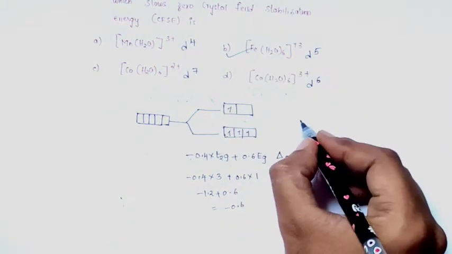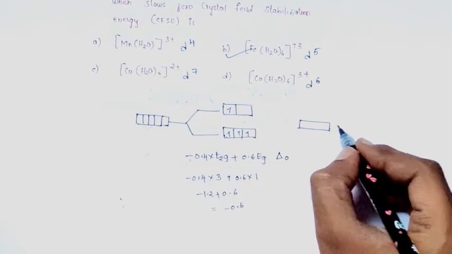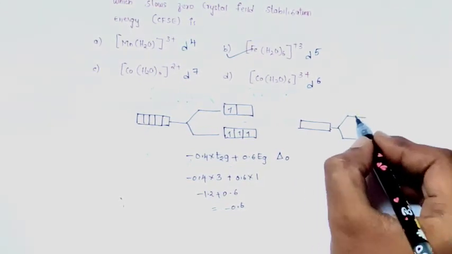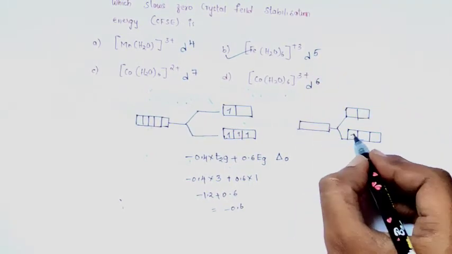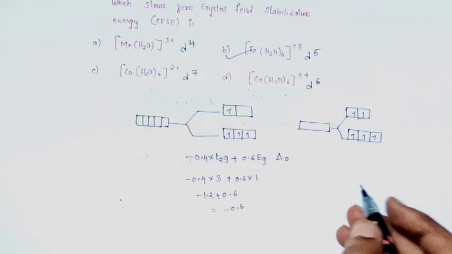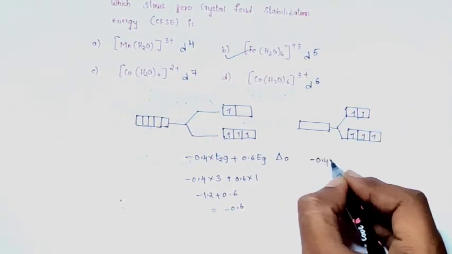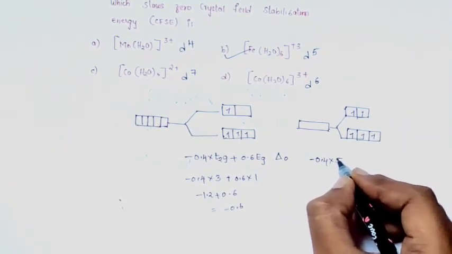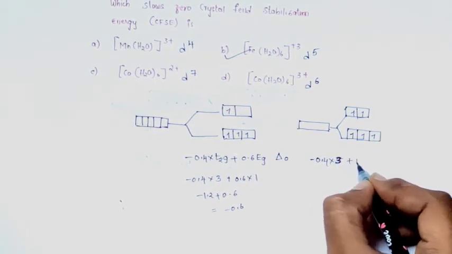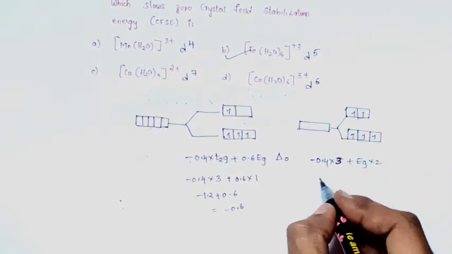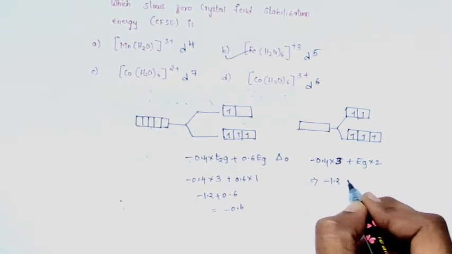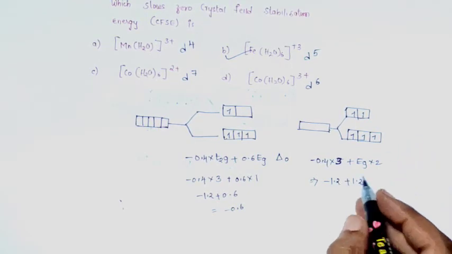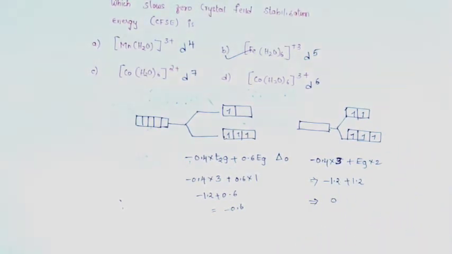That is the second one. In its ground state, when it splits into two sets, there are five electrons: 1, 2, 3, 4, 5. So minus 0.4 times 3, plus 0.6 times eg electrons, 2. That is minus 1.2 plus 1.2, so the total is 0. So in the second complex, the crystal field splitting energy is completely 0.